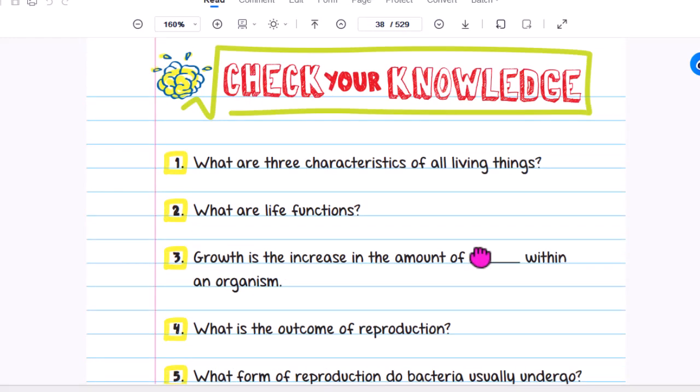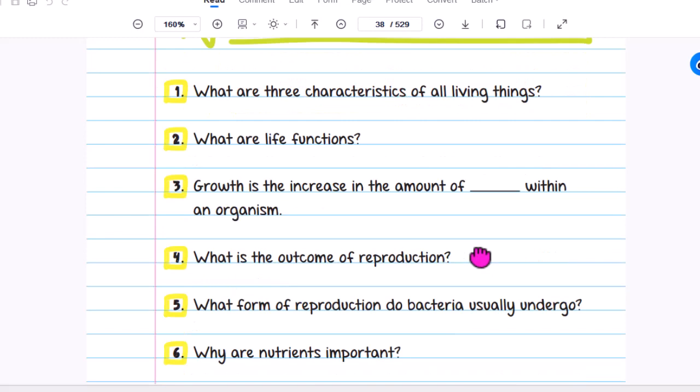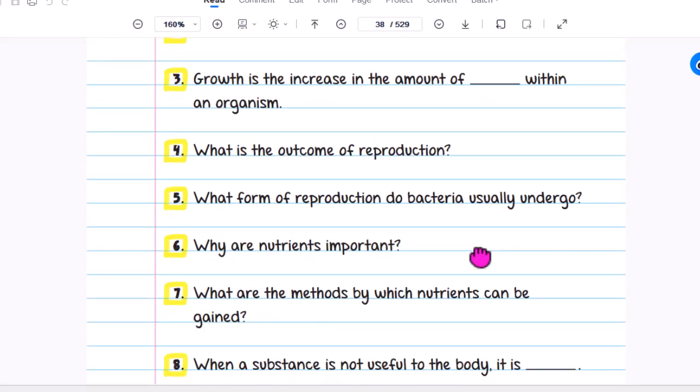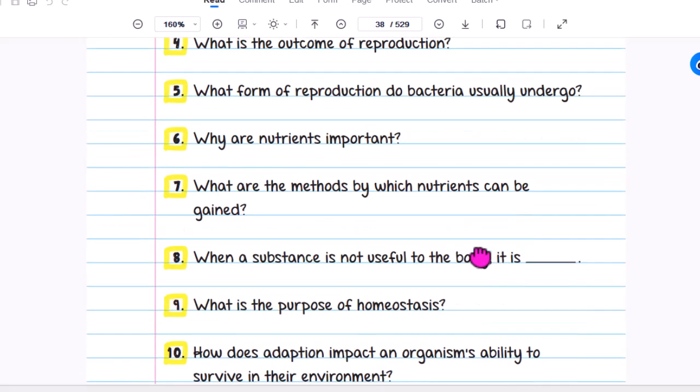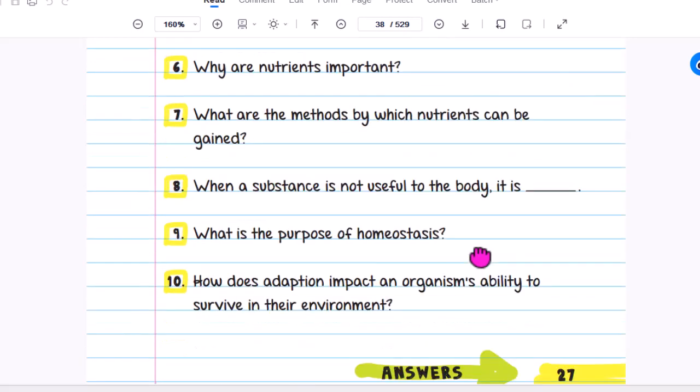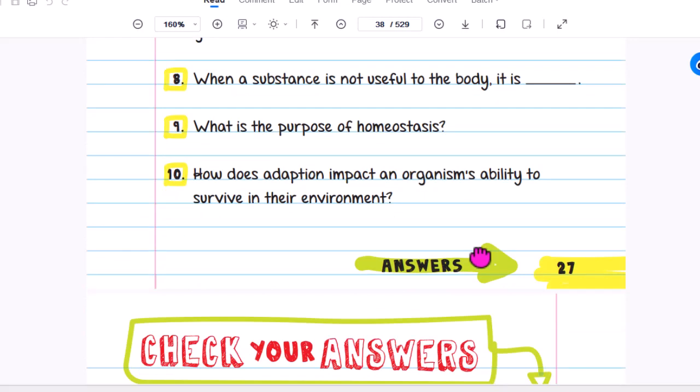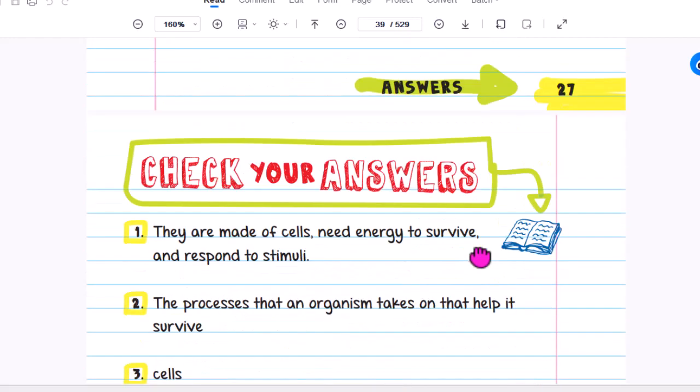Check the knowledge. What are the 3 characteristics of all living things? What are life functions? Growth is the increase in the amount of what within an organism? What is the outcome of reproduction? What form of reproduction do bacteria usually undergo? Why are nutrients important? What are the methods by which nutrients can be gained? When a substance is not useful to the body, it is what? What is the purpose of homeostasis? How does adaptation impact an organism's ability to survive in its environment?